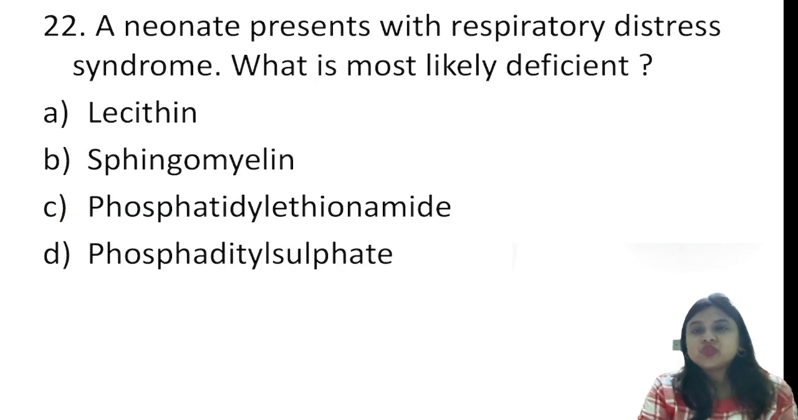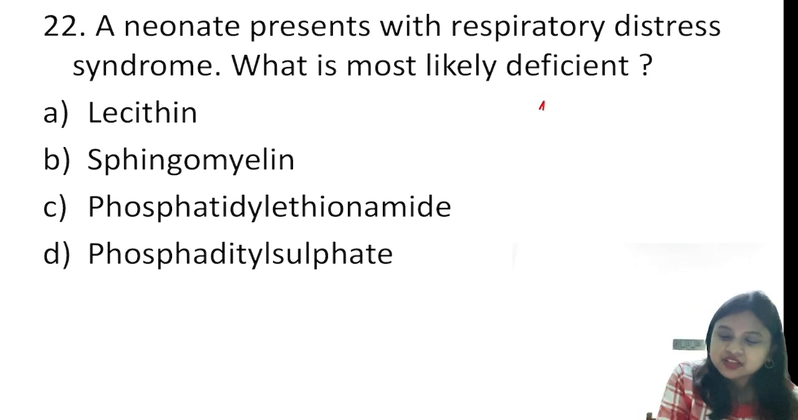A neonate presents with respiratory distress. I think the question was not so simple like this. It was like a neonate presents with tachypnea, chest retractions, increased work of breathing, mimicking hyaline membrane disease, or X-ray showing a ground glass appearance. Like this was the question. But students told me that the question was regarding respiratory distress syndrome, that is the hyaline membrane disease, and the question is asking about which is the most likely deficient, right?